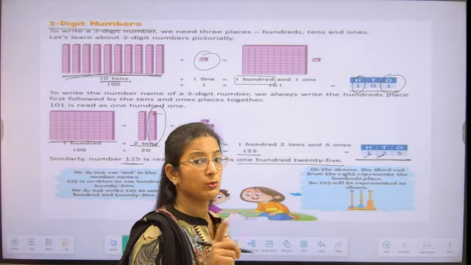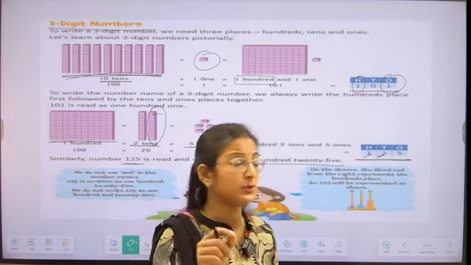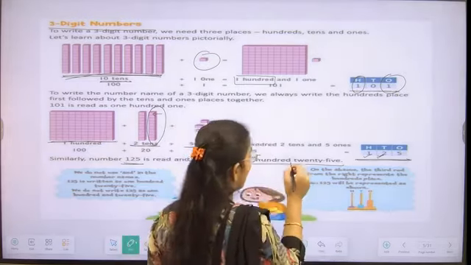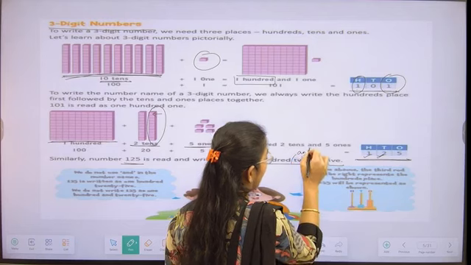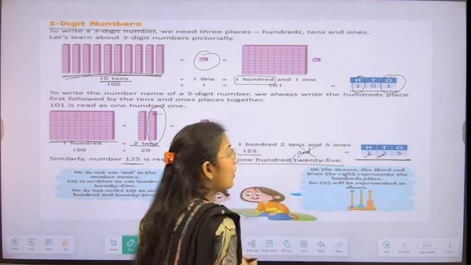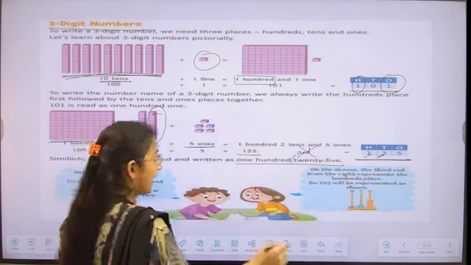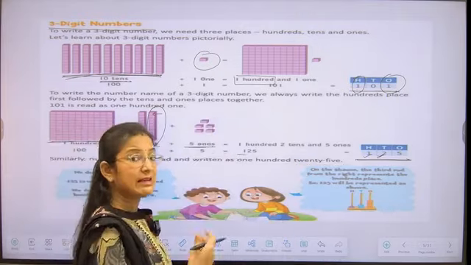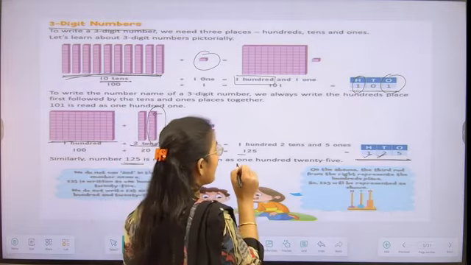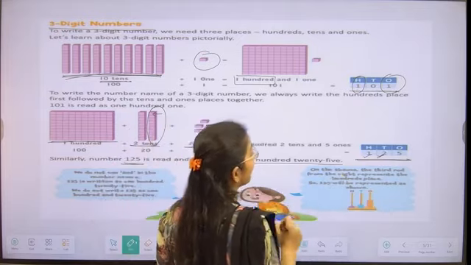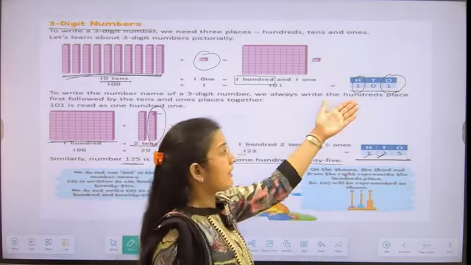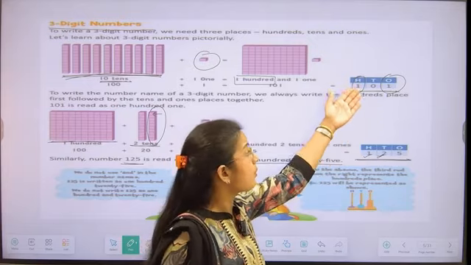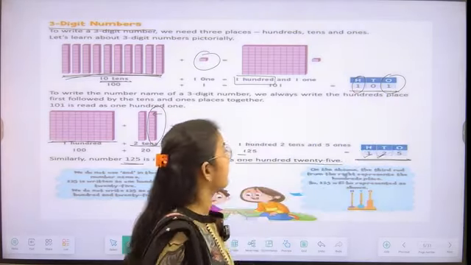We don't need to write "and" in between like this, 100 and. No, this is the wrong way, students. What we have to do? We have to write its number name as 125. Similarly, we can write the number name of 101.